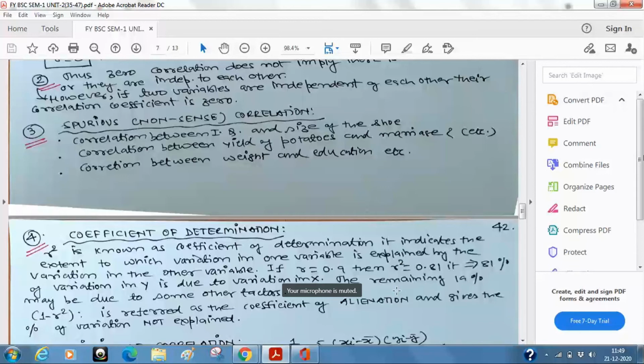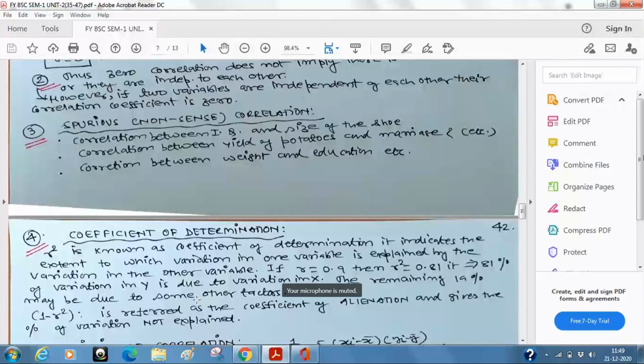Is that okay? Little bit? Yes, sir. Okay. So the point is, this is referred to as the coefficient of alienation, and it gives the percentage of variation not explained, as she asked, and actually this is the beginning point of your further analysis.